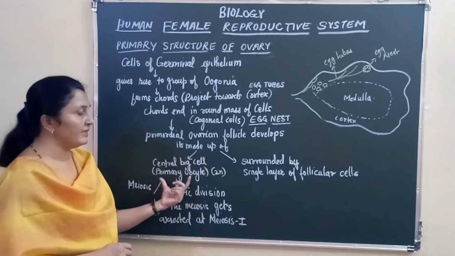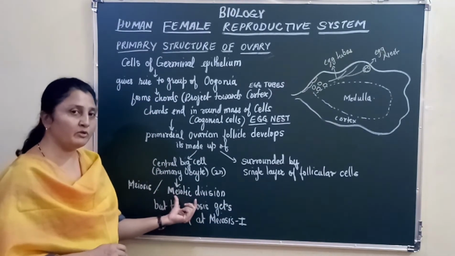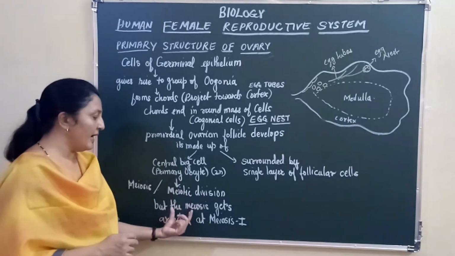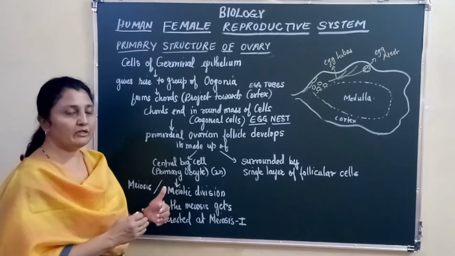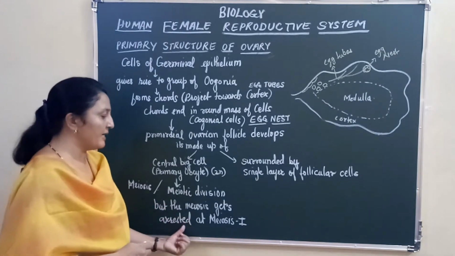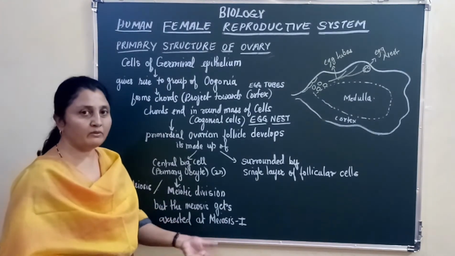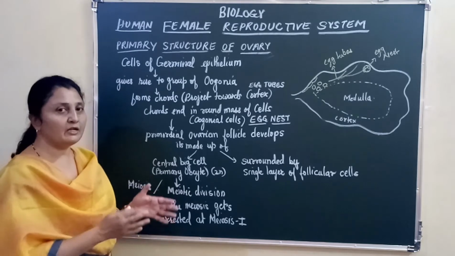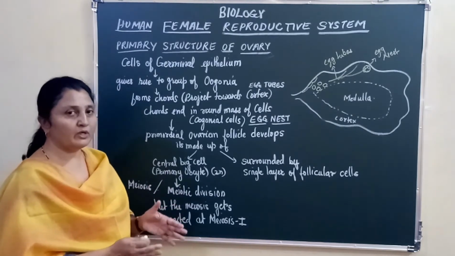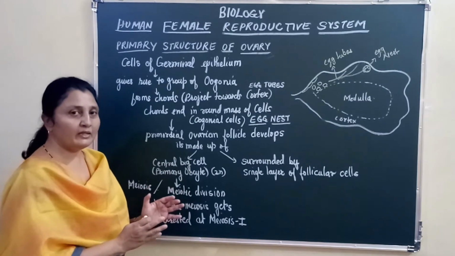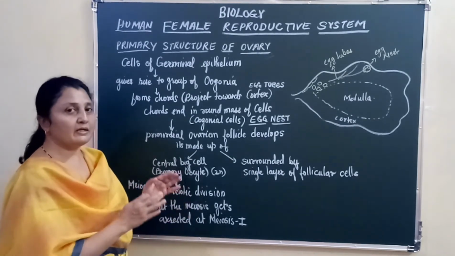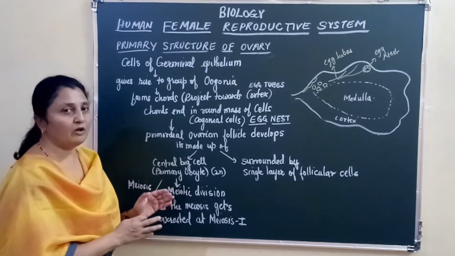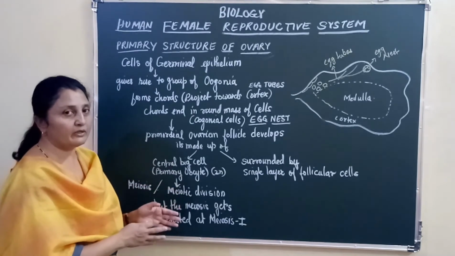The oocyte then undergoes meiosis, and the meiosis begins, but then it stops at meiosis 1. You already know that meiosis takes place in 2 phases, meiosis 1 and meiosis 2. So meiosis 1 is not yet completed. The meiosis is arrested or stopped at that particular stage.